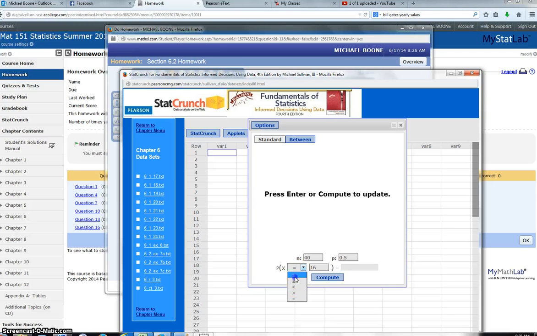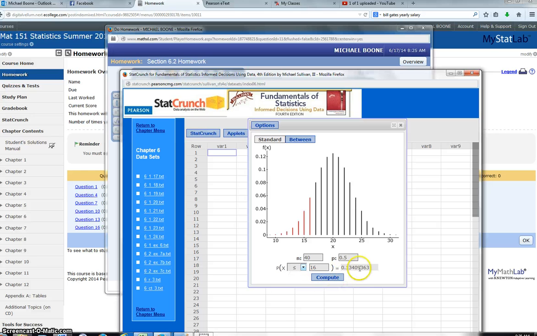So no more than is a less than or equal to 16. And there's my probabilities, and highlighted in red is the no more than 16. That represents 0.1340, so roughly 13.5%, somewhere in there, would be everything less than or equal to 16.